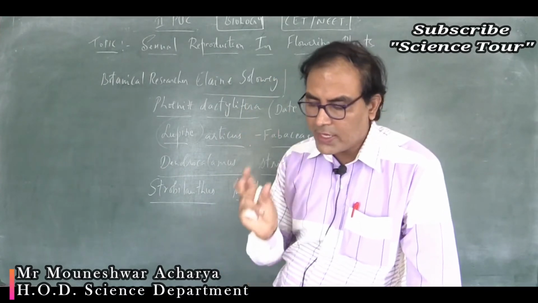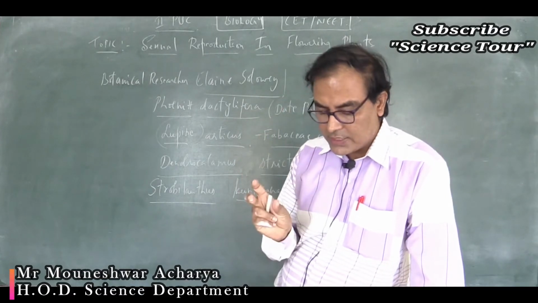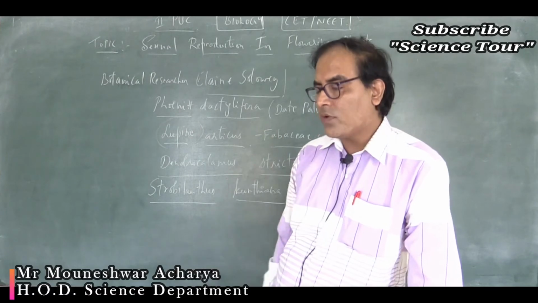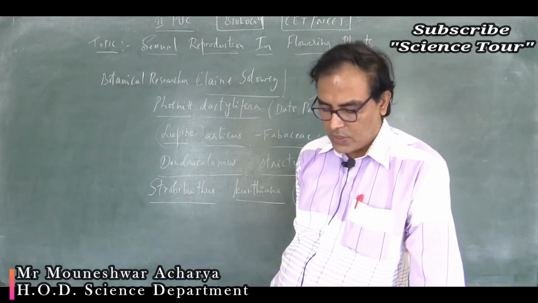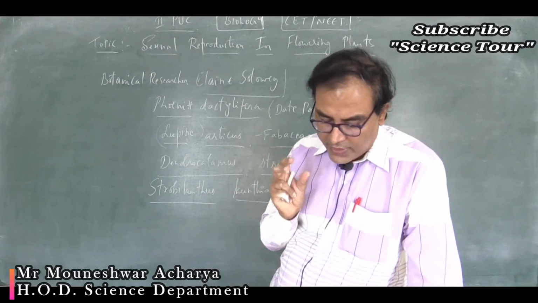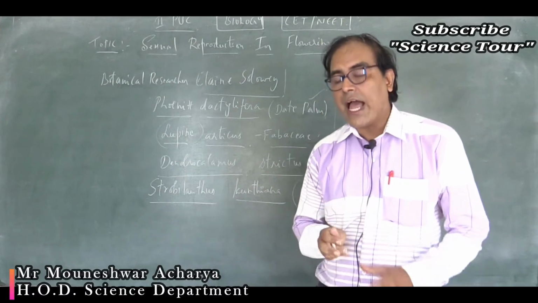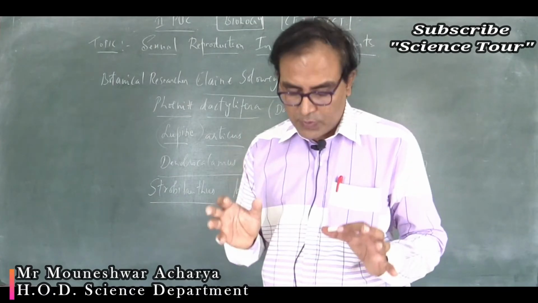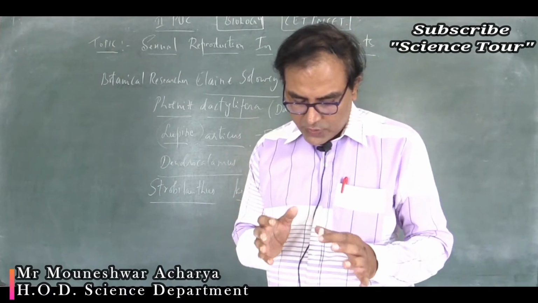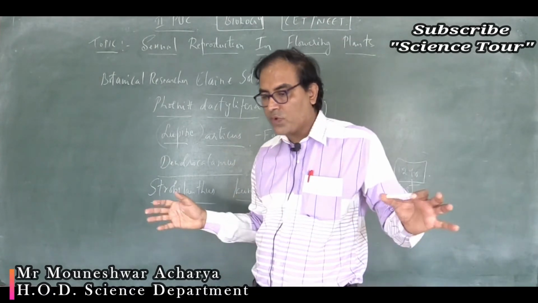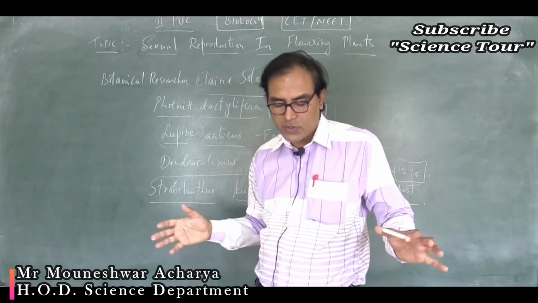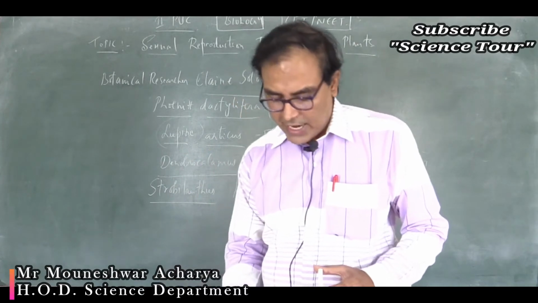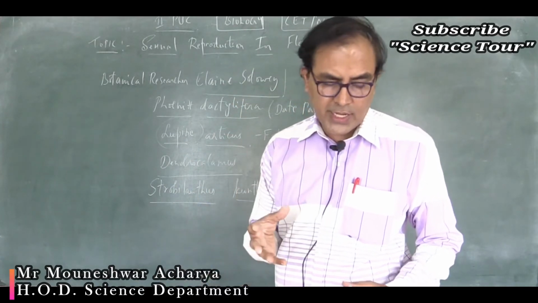Pollen grains are the male gametophyte. These pollen grains develop from the diploid microspore mother cell within the pollen sacs of the anthers. Each microspore mother cell divides to form 4 microspores, of which 3 degenerate and 1 forms the pollen grain.